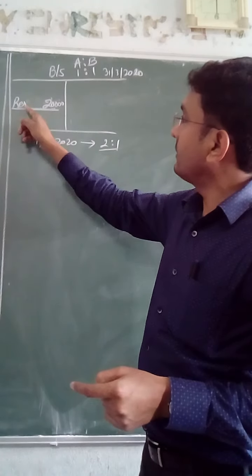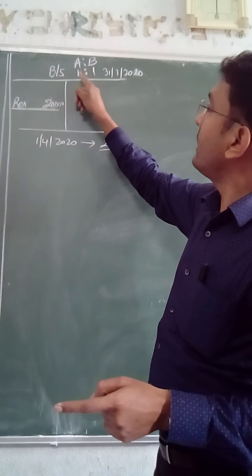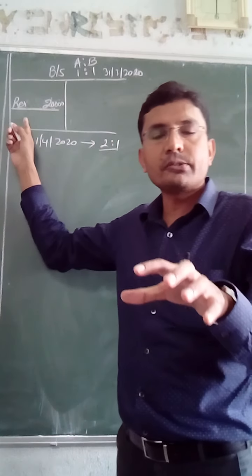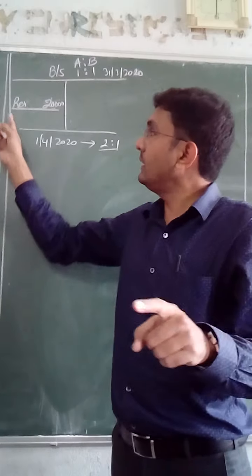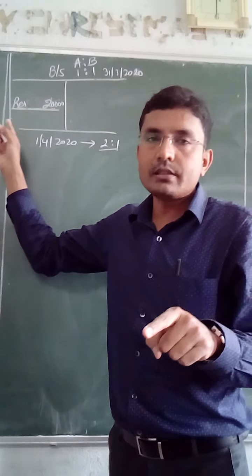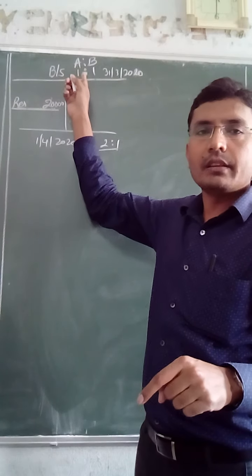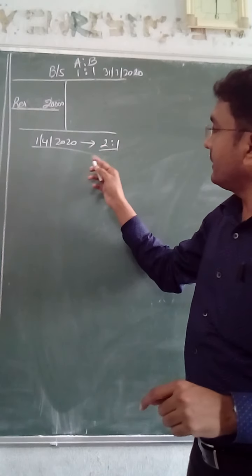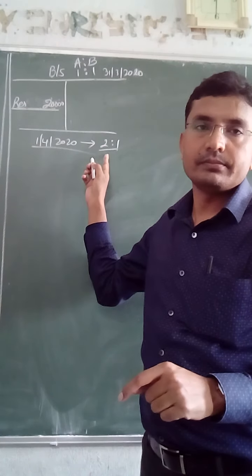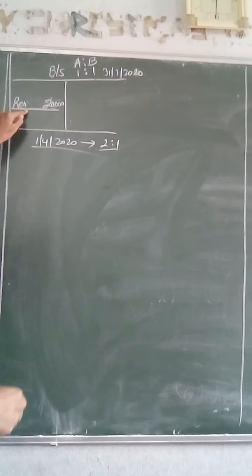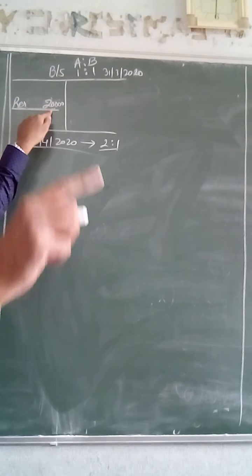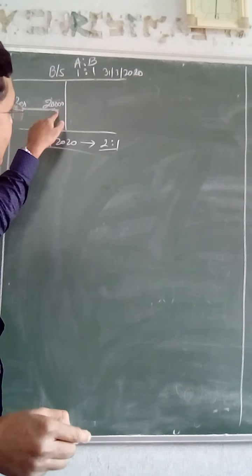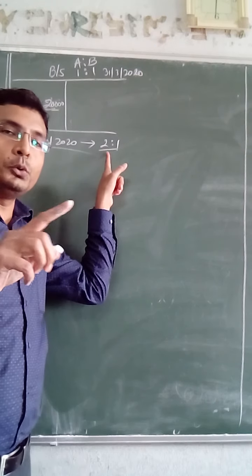And at the time when these reserves were created, the PSR was 1:1. So had these reserves not been created over a period of time, these profits would have been transferred to the partners in the ratio 1:1. Now from this date, they are changing the PSR. So if they do nothing with this reserve, then it is probable that in future this very reserve could be distributed in the new PSR.